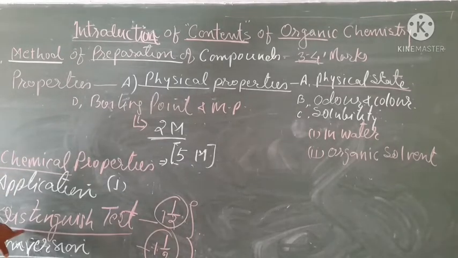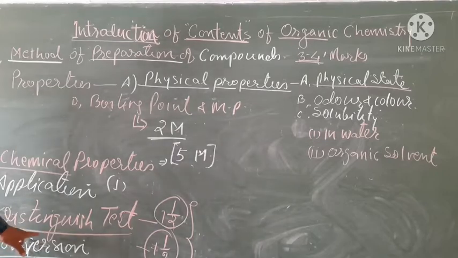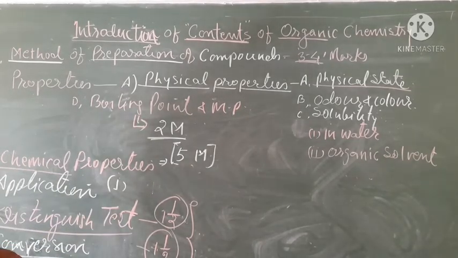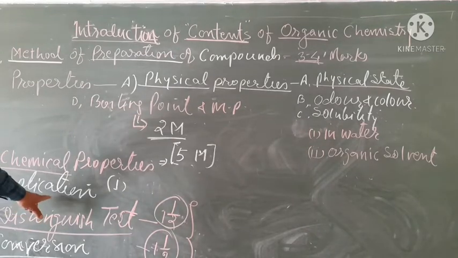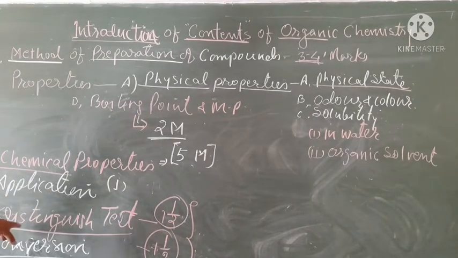Conversion is a very comprehensive content. In competition exams, at least 3 to 4 questions are asked on conversion and distinguished test.